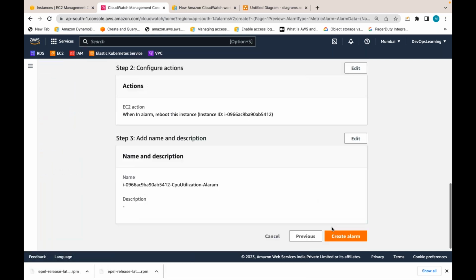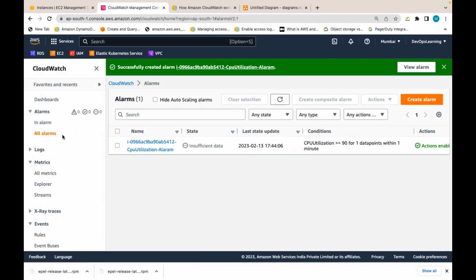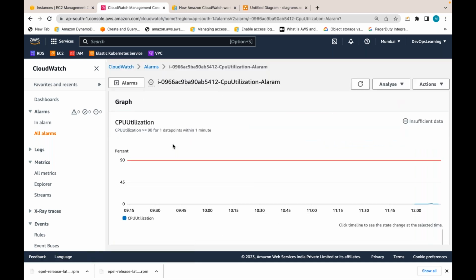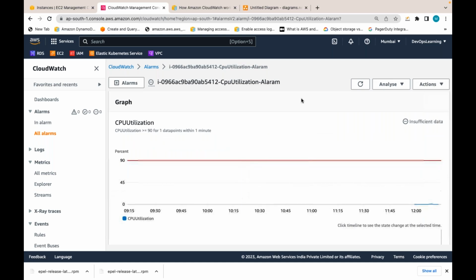Click on next. Create alarm. Last time I missed that create alarm. So there is an alarm. This alarm will take some action whenever the CPU utilization is greater than 90% for one data point within 1 minute. If within 1 minute it goes above 90%, it will take some action, because in this CloudWatch I have defined some alarm action. So, EC2 action. As of now, the utilization is less.